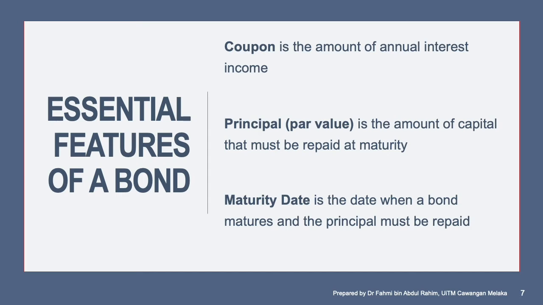Let's say you buy a bond with a par value of 1,000. That means at the end of the bond period, or at the maturity of the bond, you receive 1,000 ringgit. Maturity date is the date when a bond matures and the principal must be repaid.